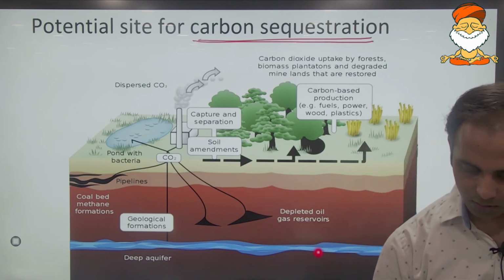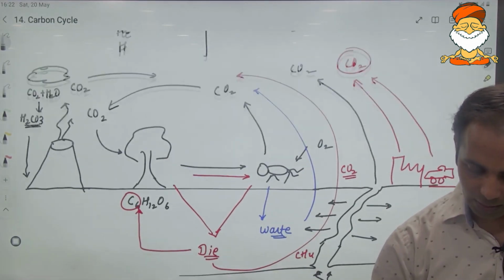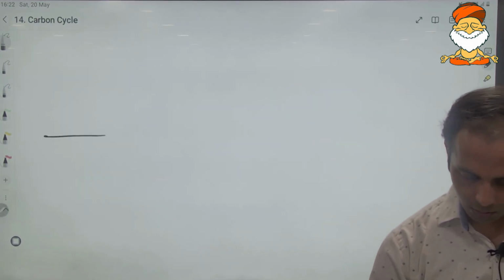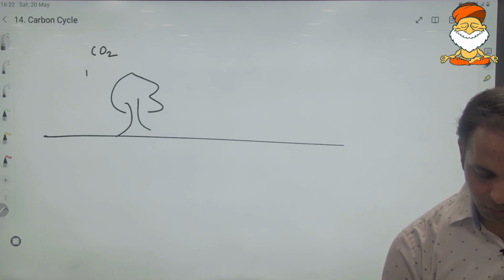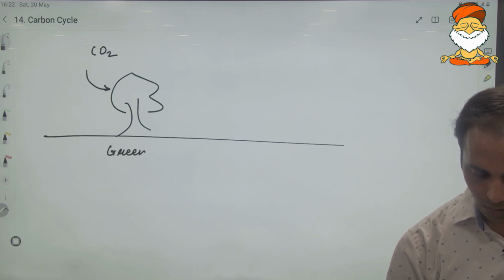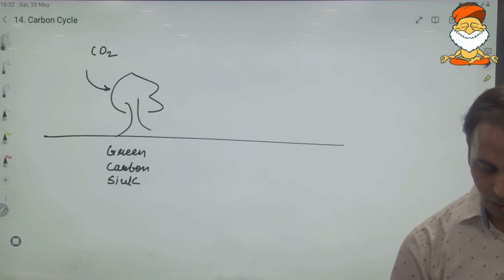The carbon sink can be the plants, as the plants are responsible for absorbing. Since the plants are green, the term green carbon sink is being used.